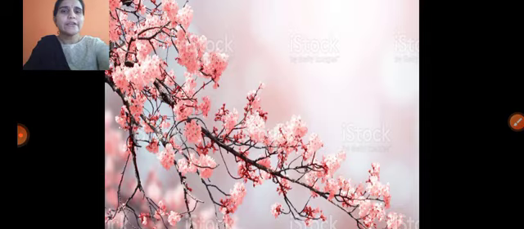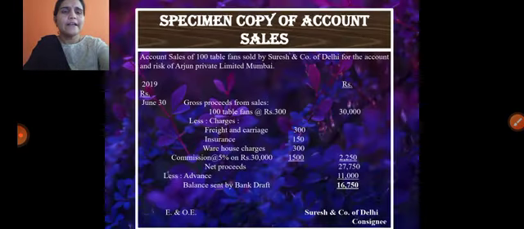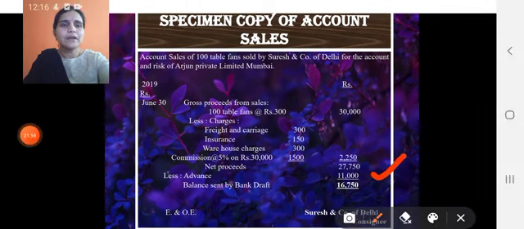That is related to net proceeds. And the advance, he already paid 11,000 rupees as an advance on a surety basis. So from the 27,750, if we deduct the advances, the balance we need to settle to the owner is 16,750. This is what we call an account sales specimen copy.